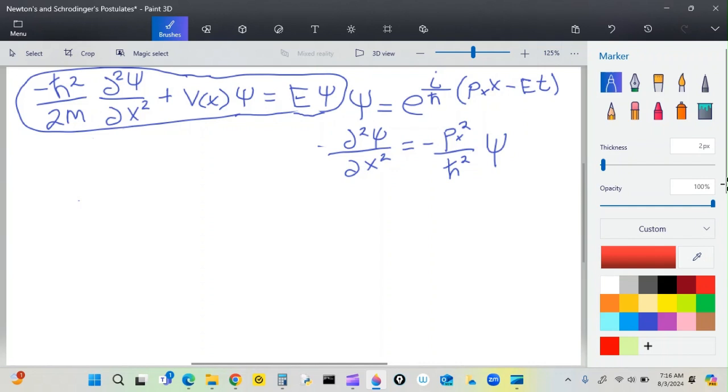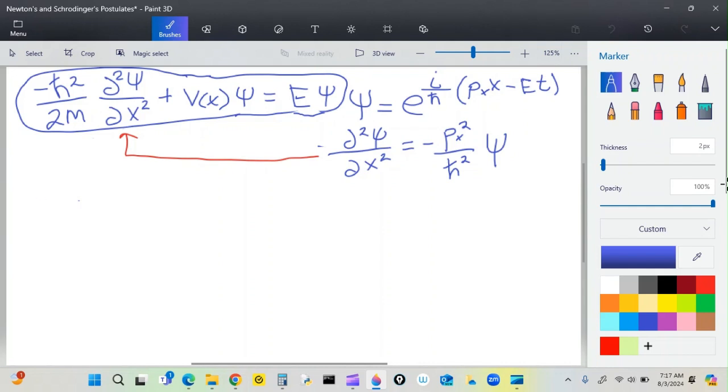Okay, if you're ready, even if you aren't, I'm going to push ahead here. Here's the second derivative of psi with respect to x, and I'm going to plug it in over here into this deal right there. Okay, let's go back to blue and plug it in.